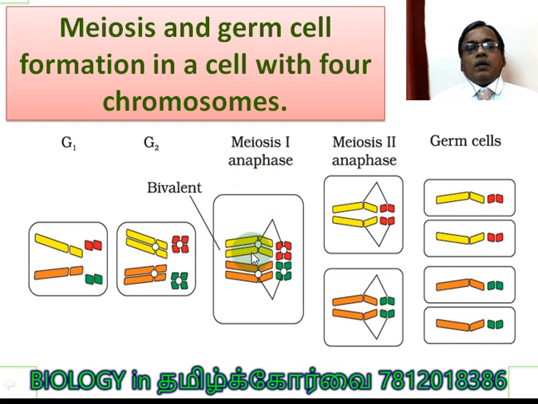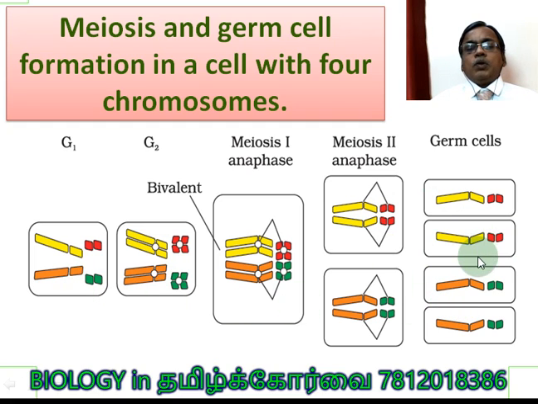Now meiosis 1: this yellow along with red has gone to one pole, and orange along with green has gone to another pole. So the two cells now carry the haploid number of chromosomes. Now in meiosis 2, longitudinal splitting of the centromere occurs, leading to the formation of haploid chromosomes like this. Each centromere carries only 2 arms, but here each centromere carries 4 arms. So longitudinal splitting occurs, and 4 cells are formed at the end of meiosis 2.